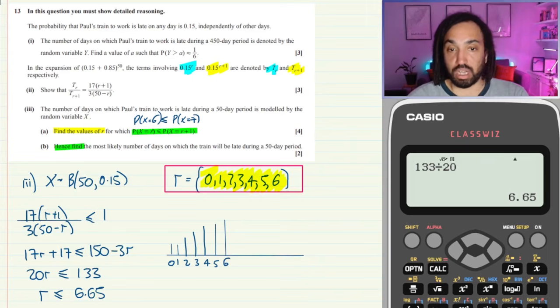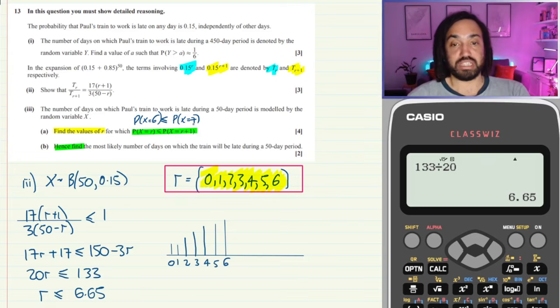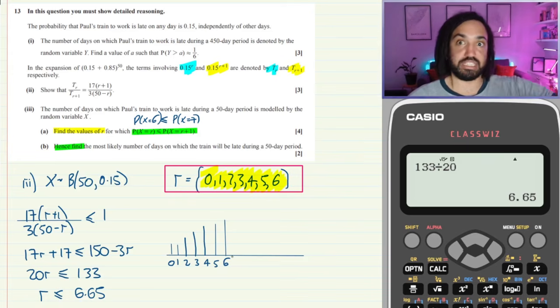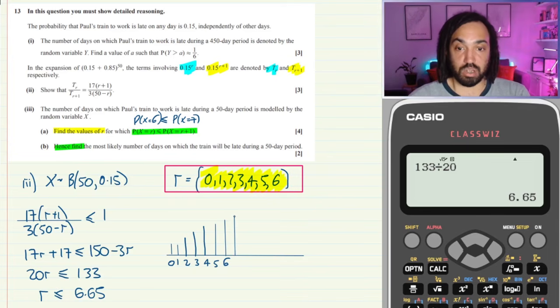For the last time, this inequality is going to hold true, which means that 7 is at least as big as 6, and 6 is at least as big as 5, and 5 is at least as big as 4. So 7 is going to be the biggest number, or it could be equal to 6, but it's definitely at least the biggest.